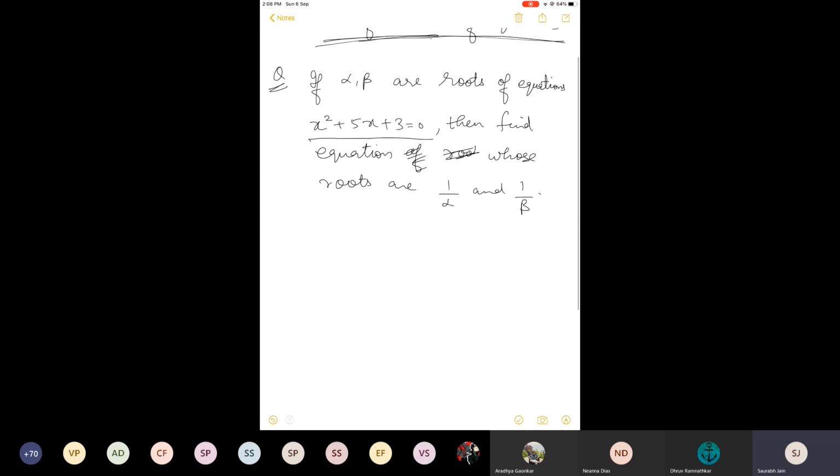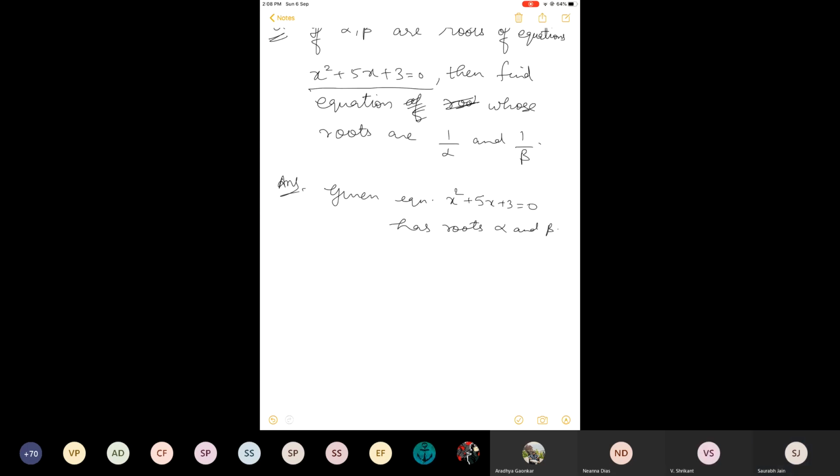Given equation x square plus 5x plus 3 equal to 0 has roots alpha and beta. Now a new equation has roots 1 by alpha and 1 by beta.